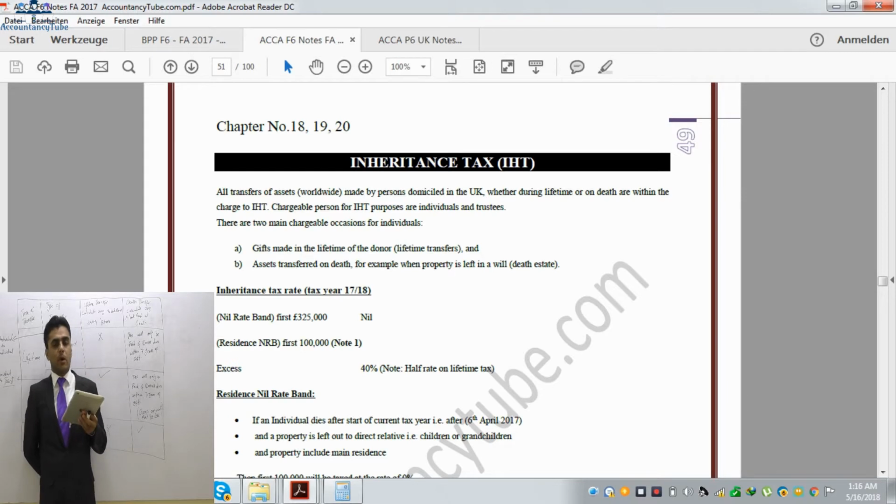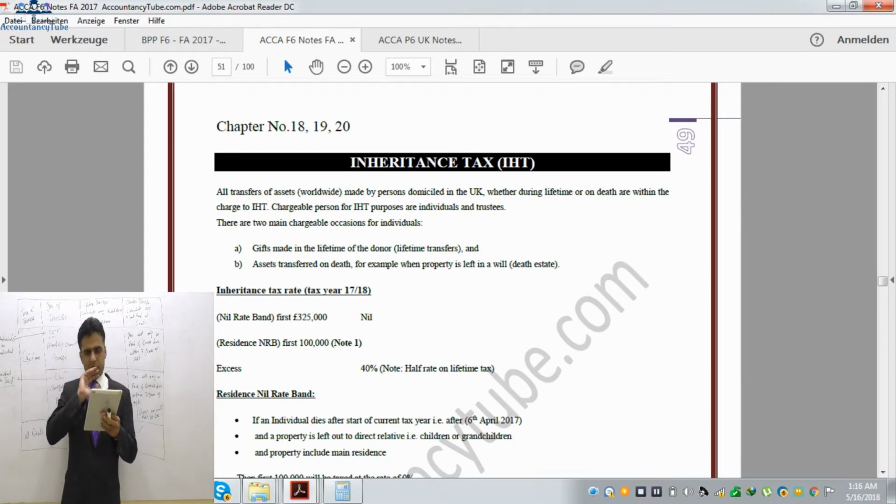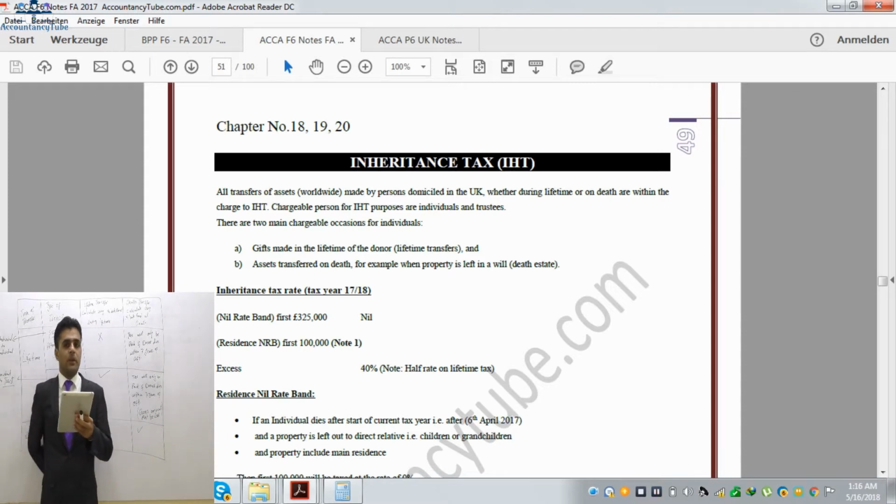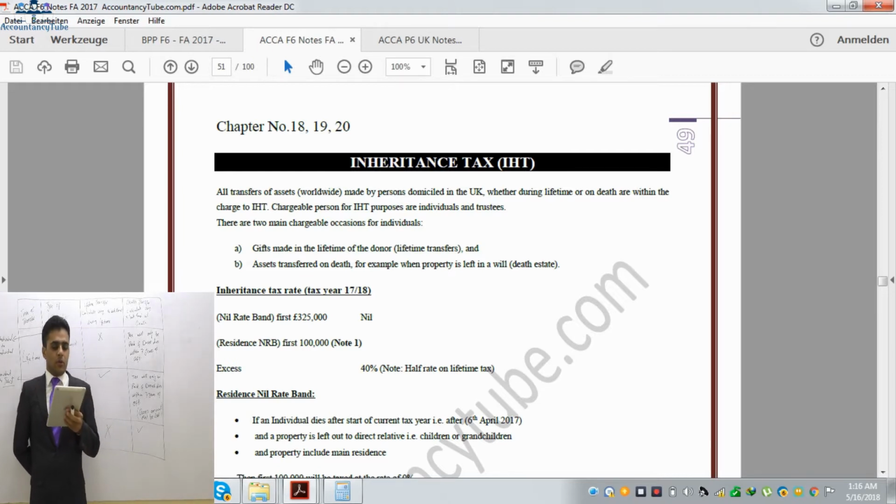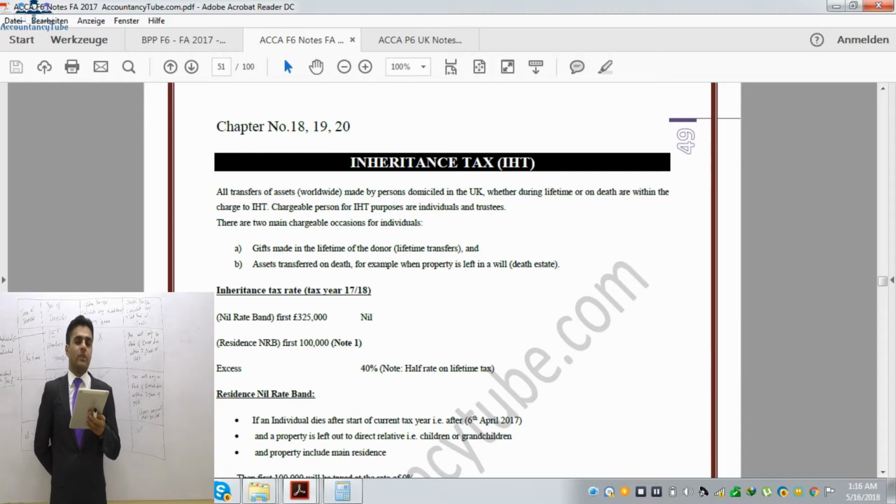So if the net amount of the residence is less than £100,000, say for example the value of the property was £120,000, but relevant expenses of that property were £40,000. So 120 less 40 is equal to £80,000. In that case, the residence nil rate band will be restricted to £80,000.